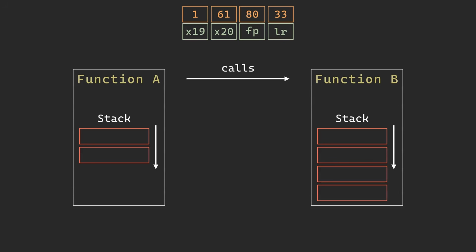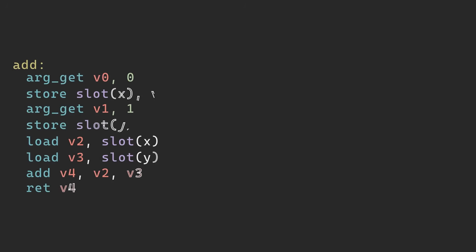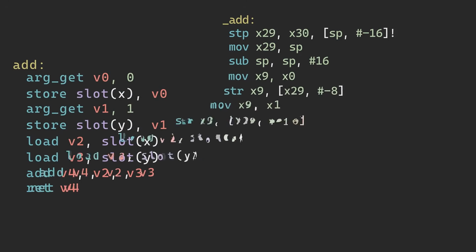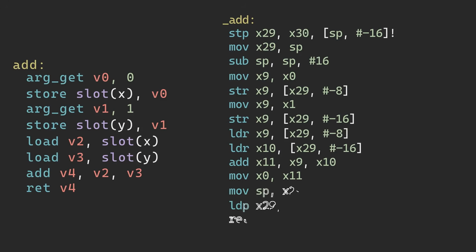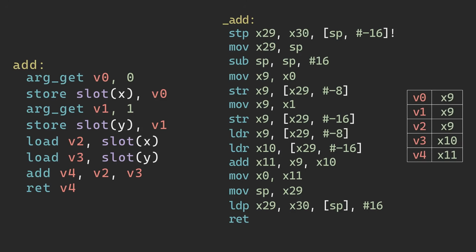Each function is self-contained. It only cares about what it is doing, not any previous or nested calls. For each function, we just emit its label, emit the prologue, emit all instructions, then emit the epilogue. We use our mapping from register allocation to convert virtual registers to real ones.